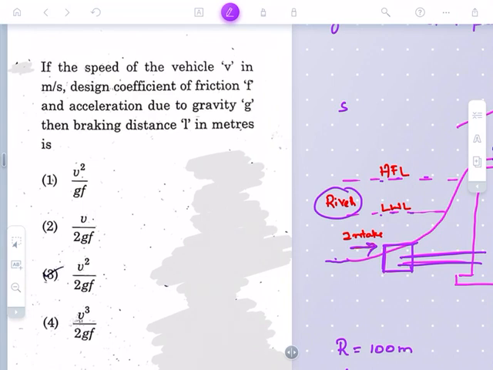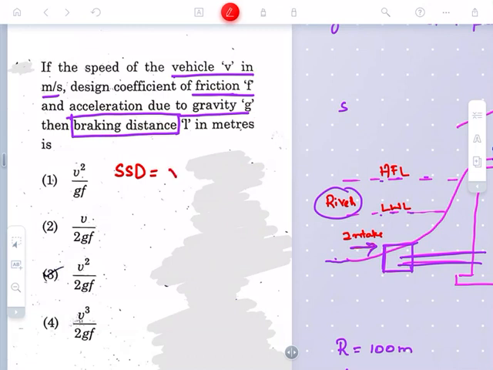Again, the question is from transportation engineering. If the speed of the vehicle is v in meters per second, the design coefficient of friction is f, and acceleration due to gravity is g, then he is asking us to find the braking distance. Normally the concept is very simple: the stopping sight distance, SSD, will be equal to lag distance plus braking distance.